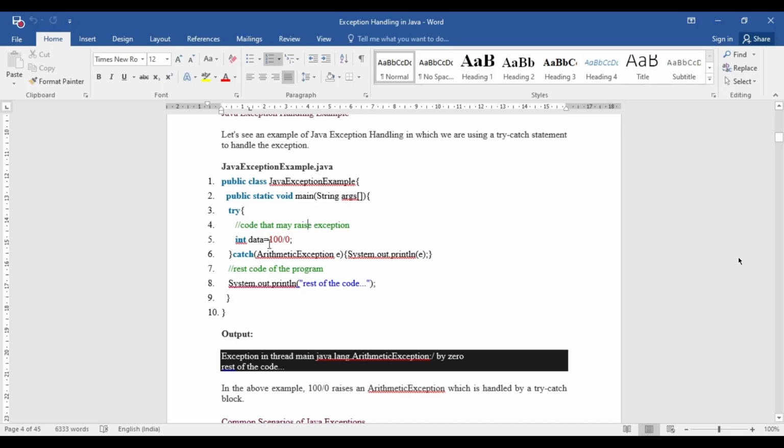Whenever this statement is executed by the Java compiler, an object will be created. That object will be of the type arithmetic exception. So that object must be caught by the corresponding catch block. So this is the basic.